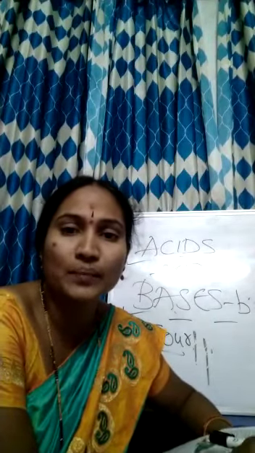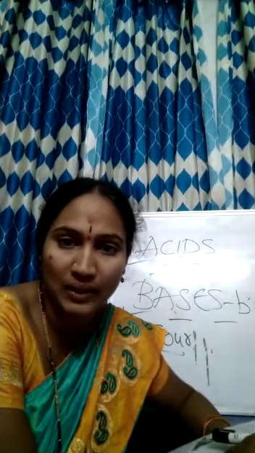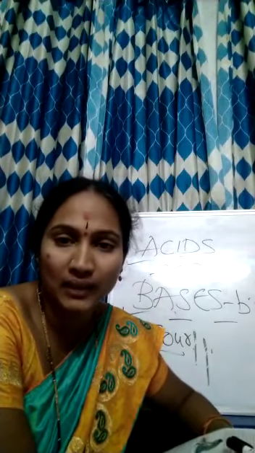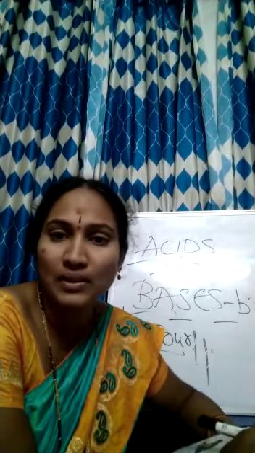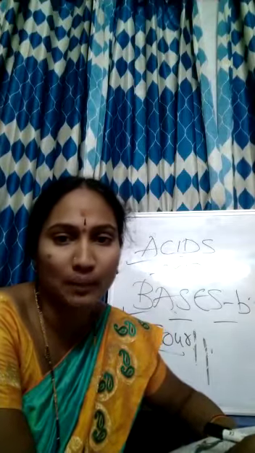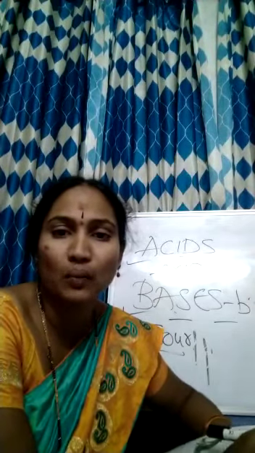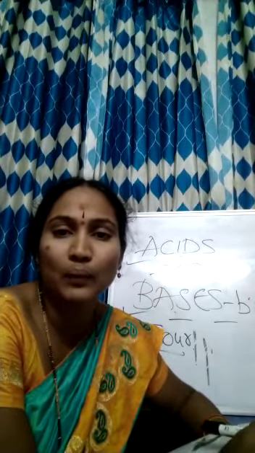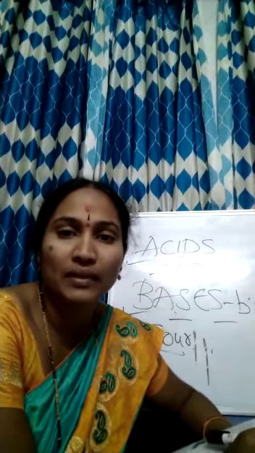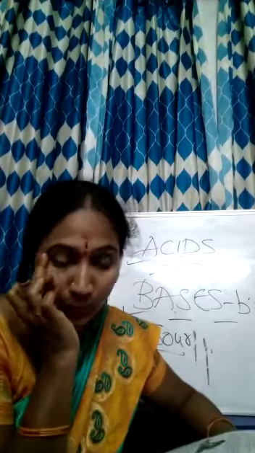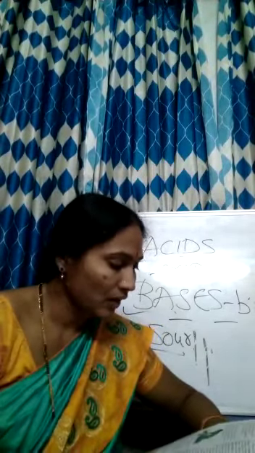So when some substance is added to another substance, it is changing its color. One substance is lemon juice and another substance is turmeric powder. When both are mixed in the water, it is giving a new color, that is red. This you have to do it.